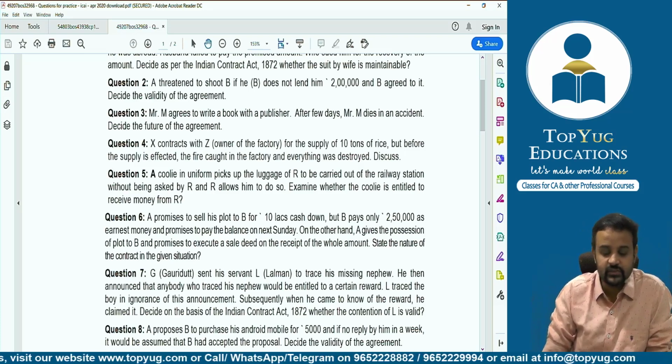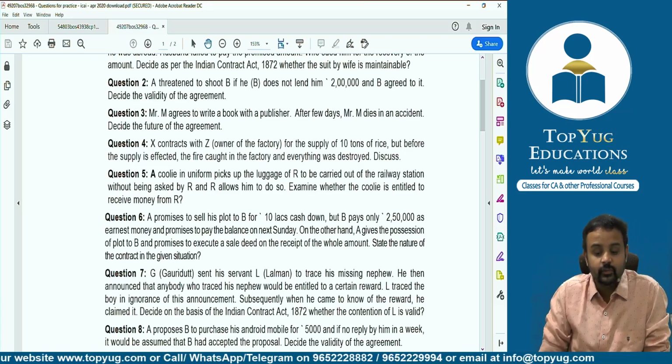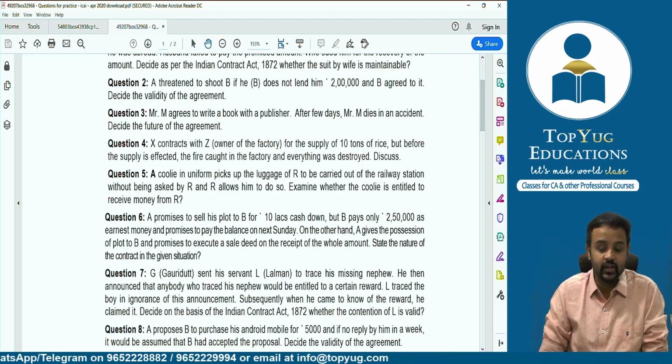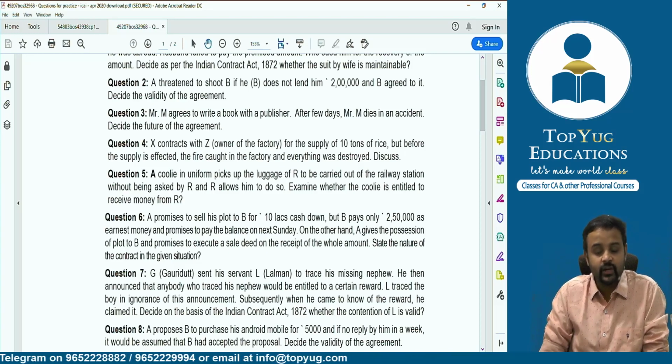Okay. Third one, Mr. M agrees to write a book with a publisher. After a few days, Mr. M dies in an accident. Now decide the future of the agreement. M agreed that I'll write the book, but then M died in an accident.